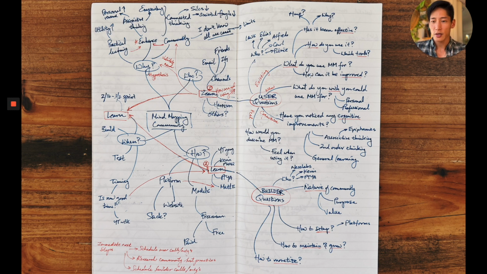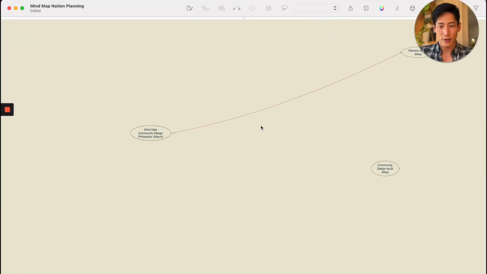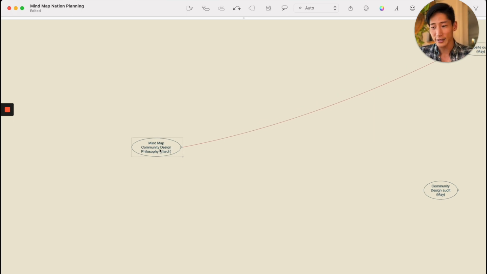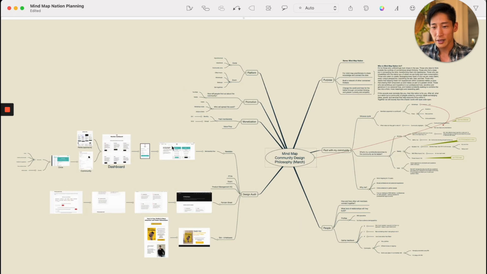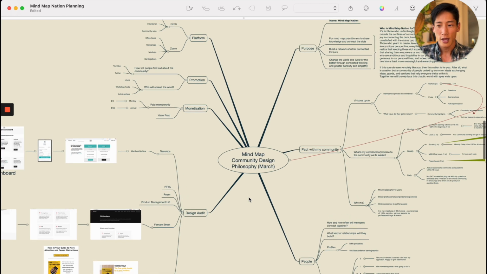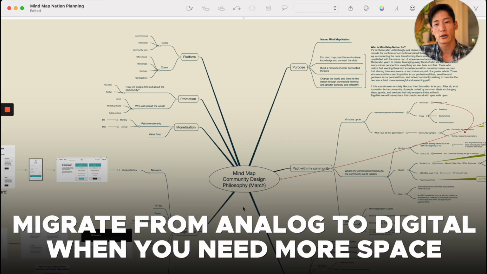I eventually moved onto a digital map because what it allows me to do is really expand my thoughts, right? That paper map was really good as a starting point, just to get some fluid ideas down. But you need a digital map to really get into the nitty gritty of things, especially since I realized that I needed 2 products. It's both a website as well as a community site. And then the more information I gathered from people, the more my mind map grew, and it gradually outgrew my ability to jot it down on paper. So I would say move to digital when you feel like you're bursting at the seams with information, right?